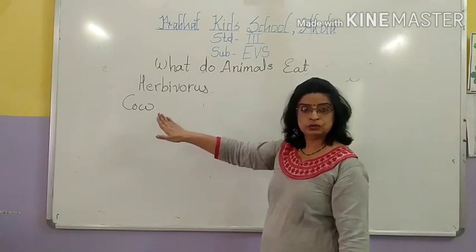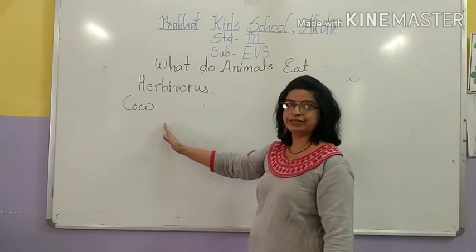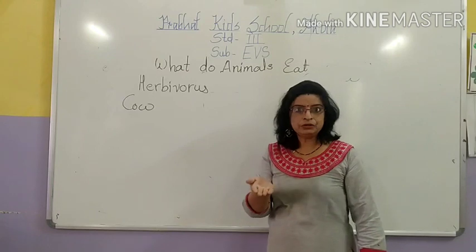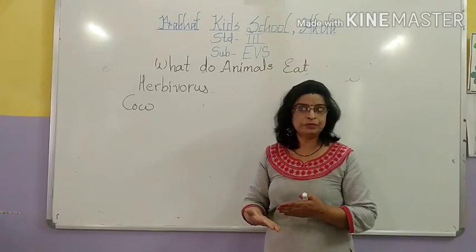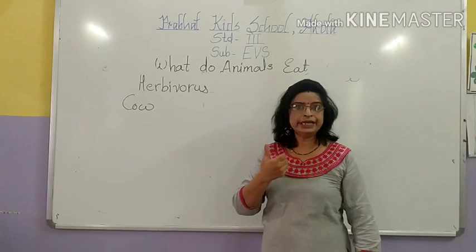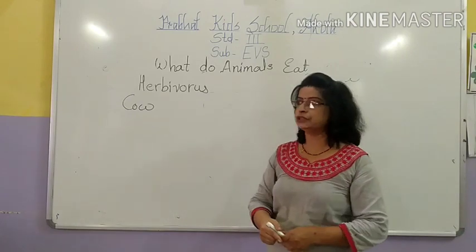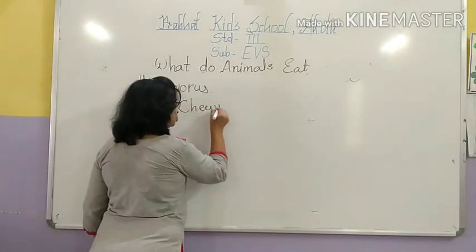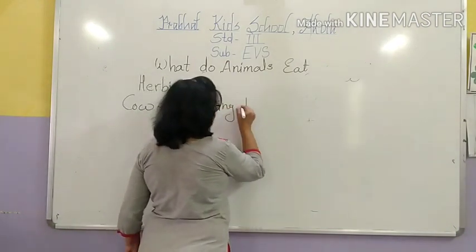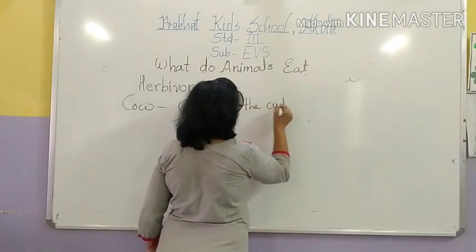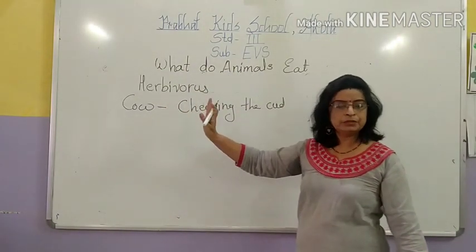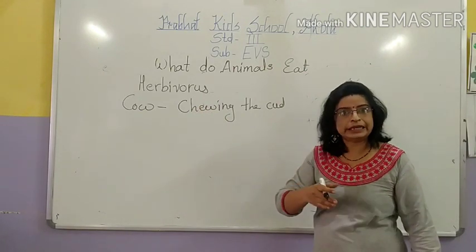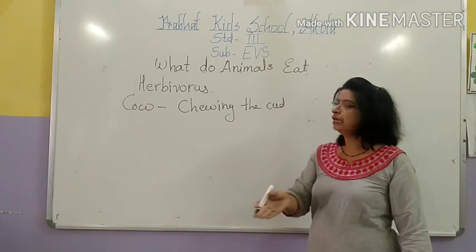Cow, goat, buffalo, these animals swallow their food and then bring it back into their mouth when they have time, and they chew it very finely, and this process is known as chewing the cud. Which one? Chewing the cud. Which animals do this process? Cow, goat, buffalo. They swallow the food and whenever they get time, they bring it back into their mouth and then they chew it very finely.